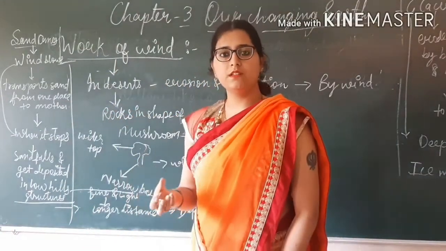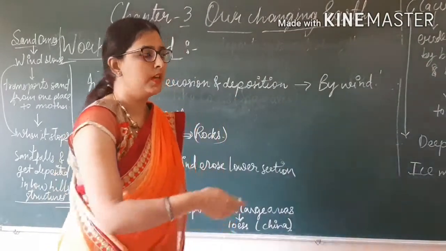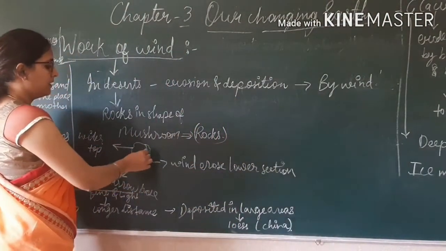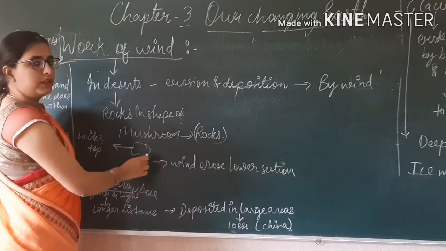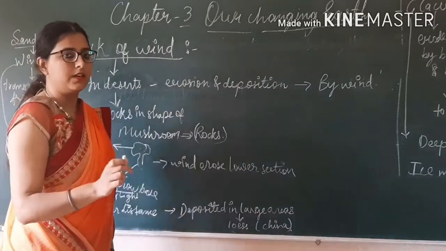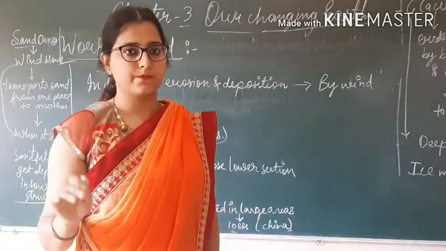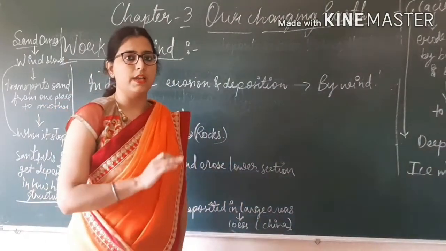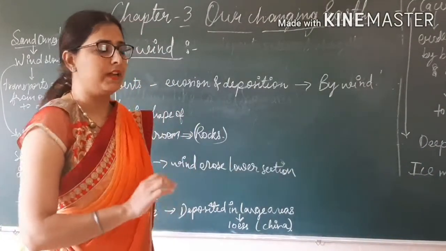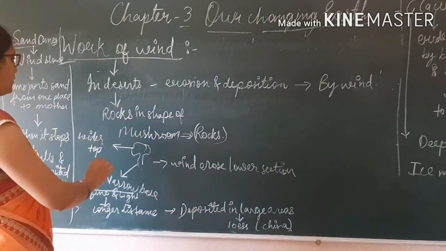Have you ever seen a mushroom? A mushroom is wider at the top and narrower at the bottom. See this picture? This is the mushroom shape. In this shape, rocks are formed in the desert areas. Why do they take this shape? Because wind erodes the lower section of the soil, the lower section of the sand. That's why in desert areas, rocks are in the shape of a mushroom.